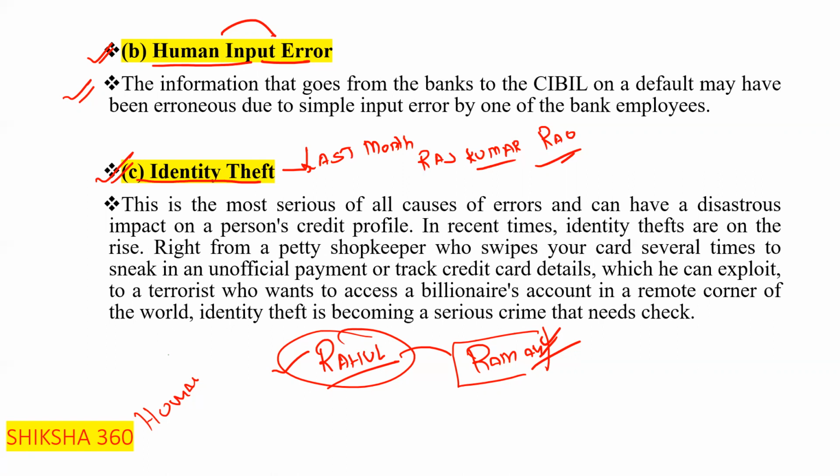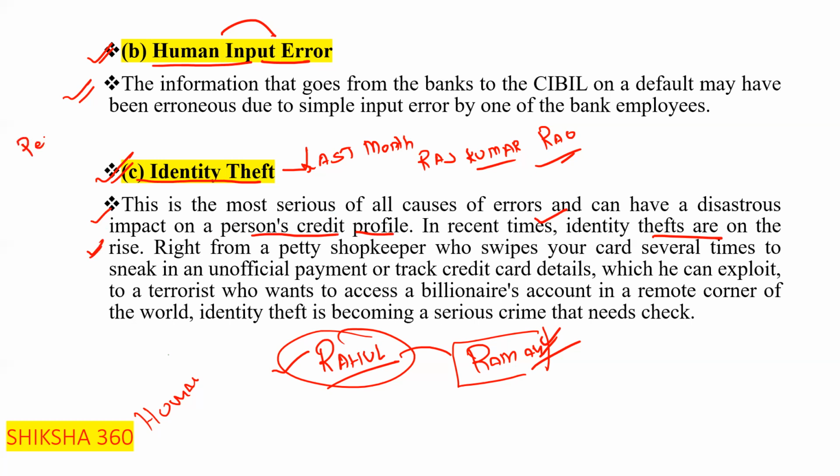So this is the most serious of all causes of error and can have a disastrous impact on a person's credit profile. In recent times, identity thefts are continuously on the rise. Why?